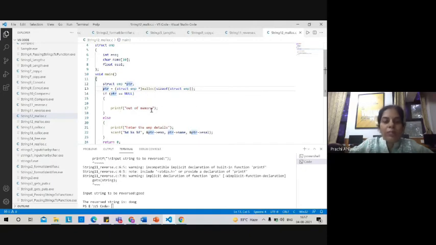But if the system has memory and it has allocated memory to us, if the pointer is not null, in that case, print the details of the employee. What details are we getting from the user? Since we have used scanf, that means we are getting details from the user. We are getting the employee number, name, and the salary of the employee. So these fields we are getting from the user.